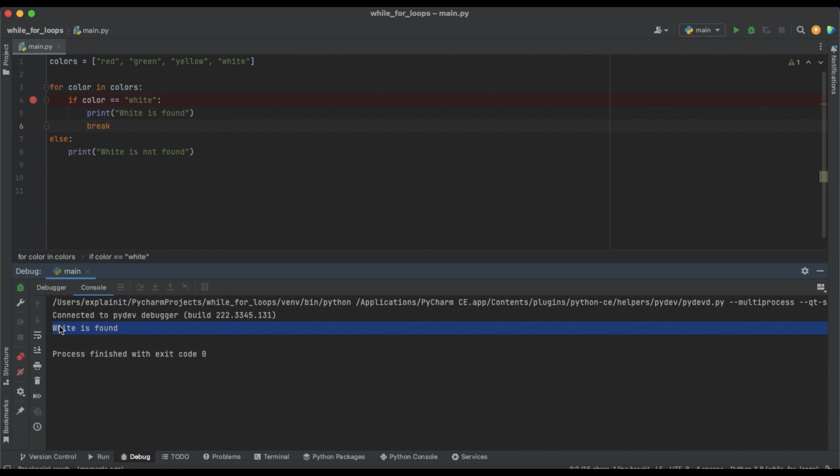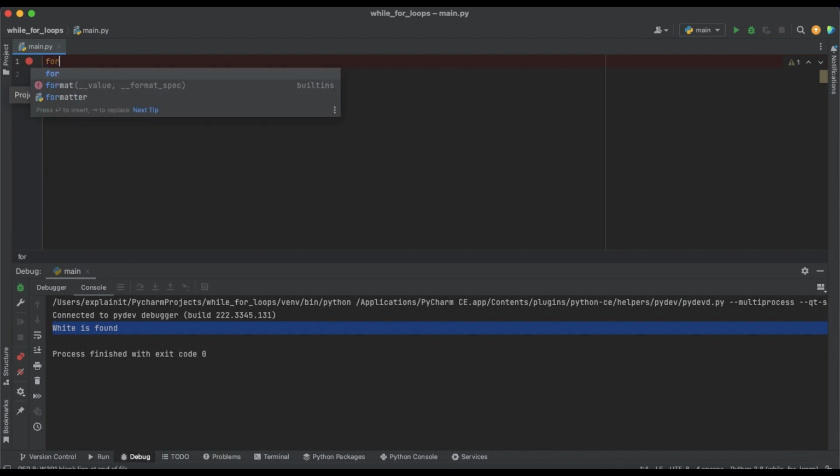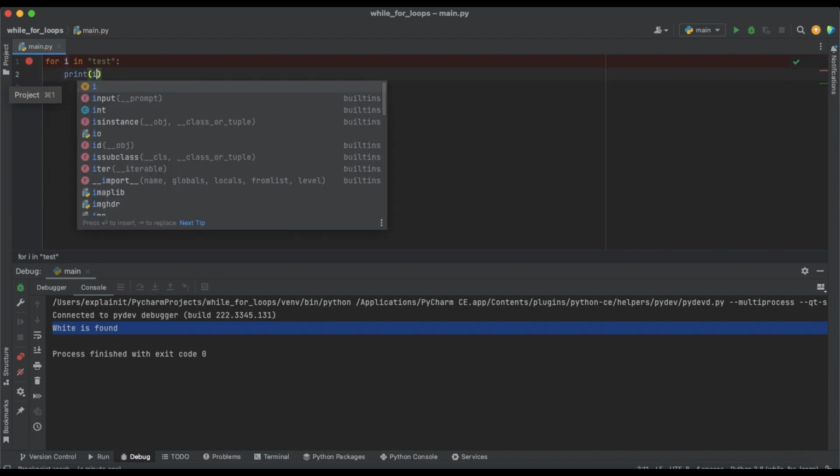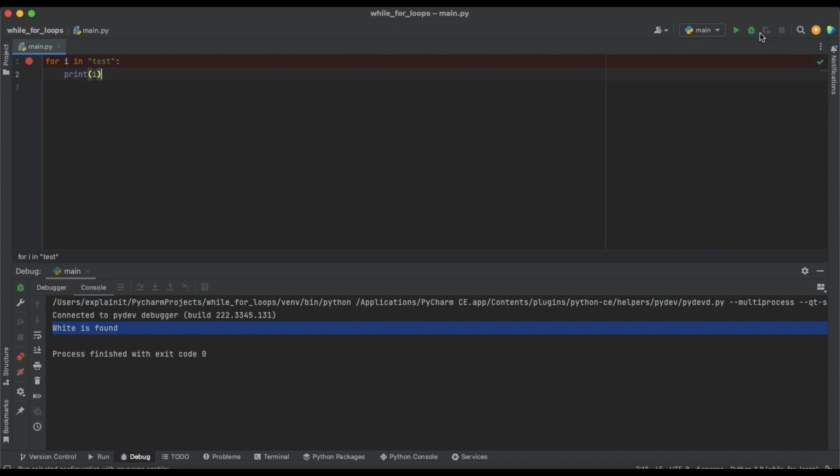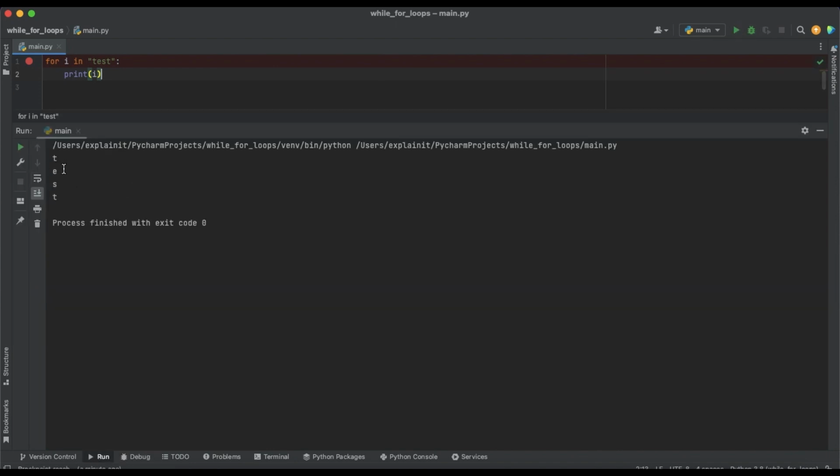For loops work not just for lists, of course, but for other data types that are iterable too. Let me review some examples with strings, with tuples, and with dictionaries. So the first one is with strings. We will just write for i in our string test, for example, and print i. In this case, our loop will go through each character and print it one by one. So you see T-E-S-T.